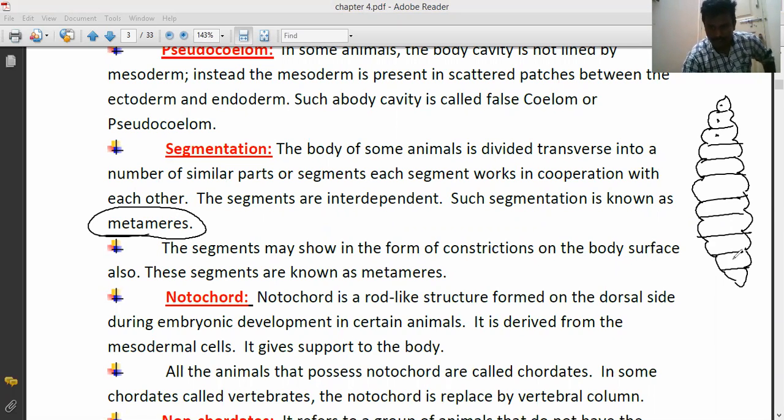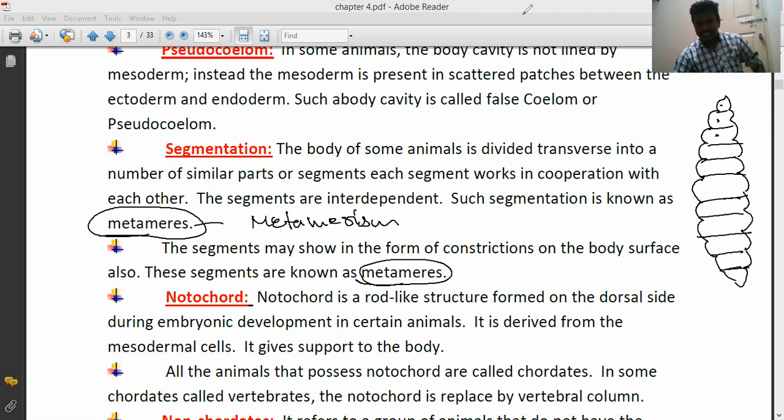The segments may show in the form of constrictions on the body surface. These are all the segments, where the body surface is constricted. These segments are known as metamers, and the phenomenon is metamerism. Metamers are the segments, metamerism is the condition. Okay, that's all. This is called segmentation.